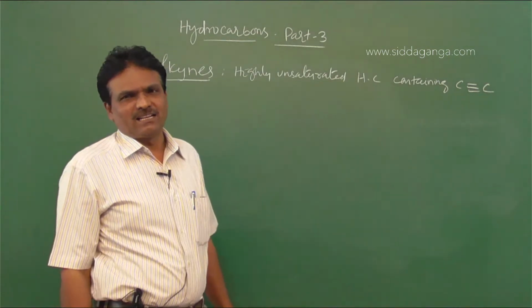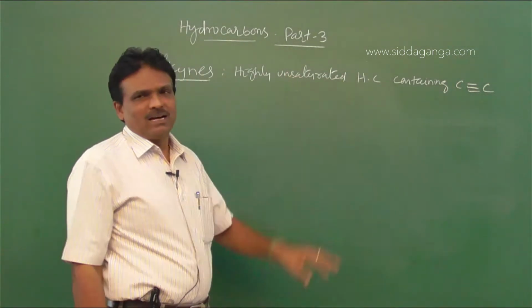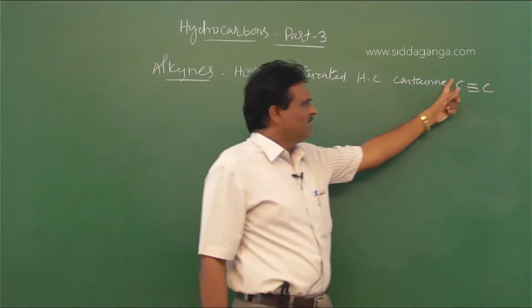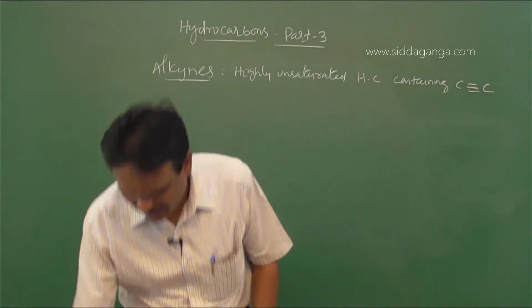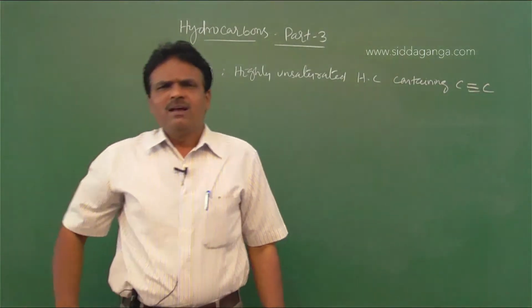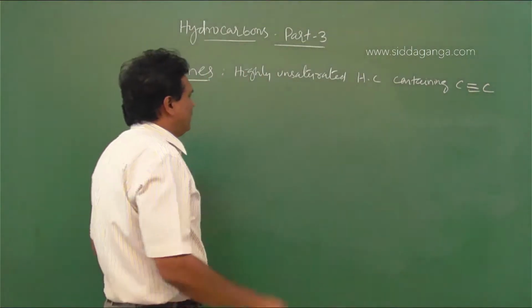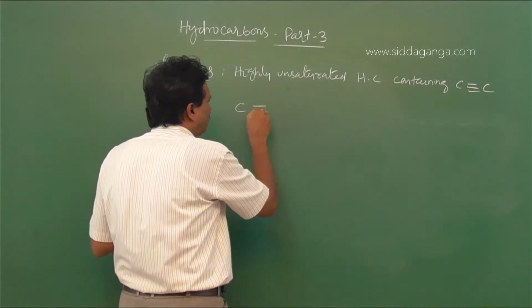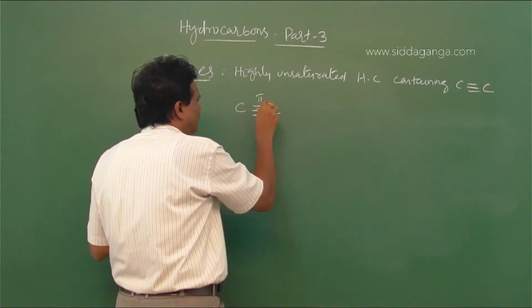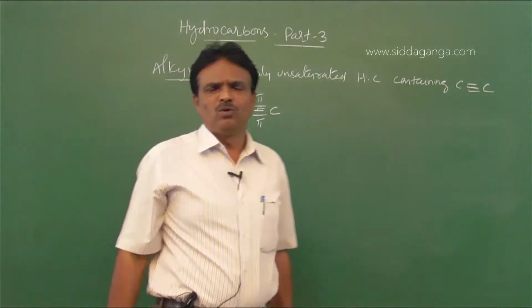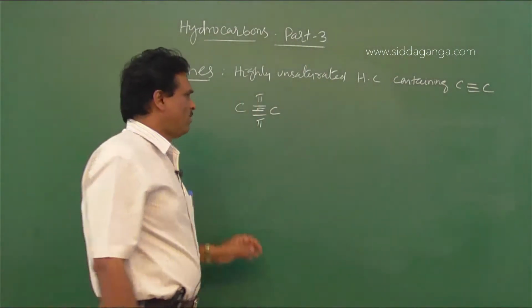The characteristic bond in these unsaturated hydrocarbons is the carbon-carbon triple bond, which contains two pi bonds and one sigma bond.